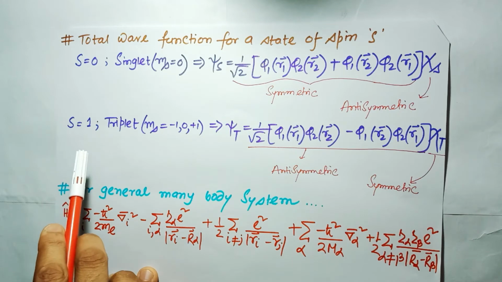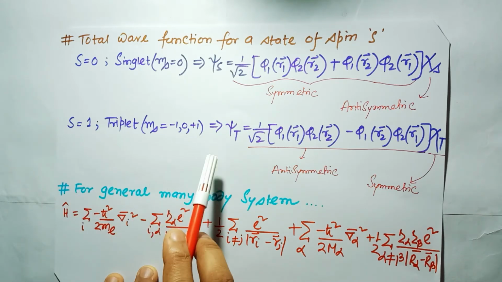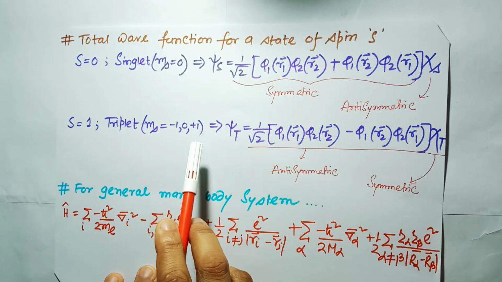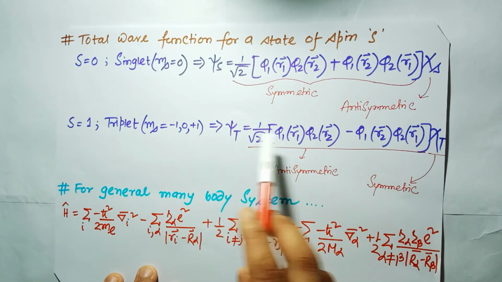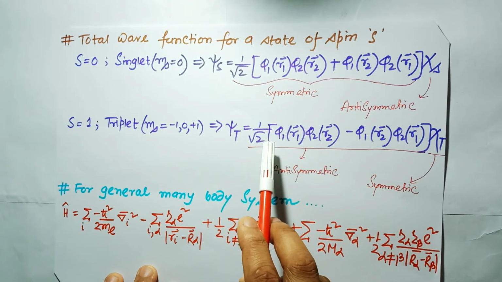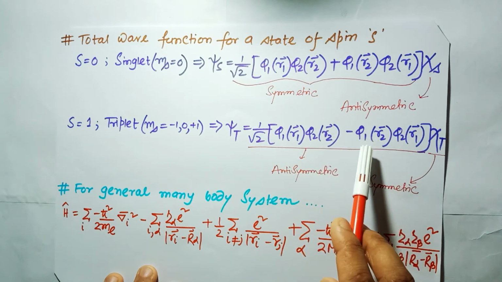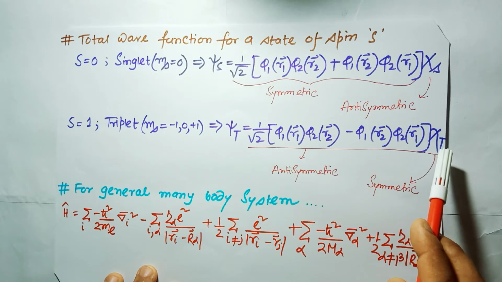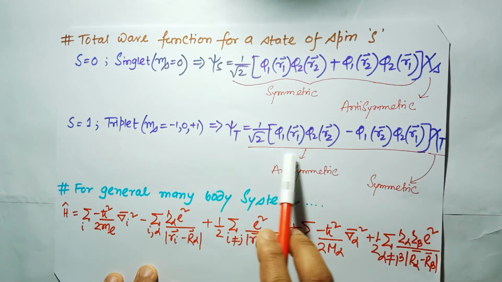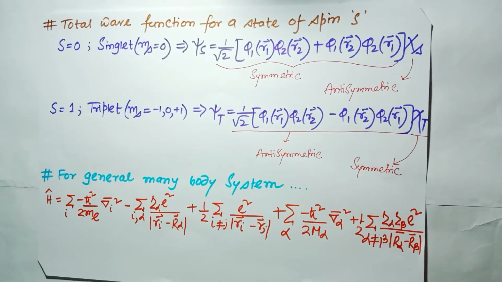For S is equal to 1, this is called the triplet state, and the spin quantum number has 3 different values: -1, 0 and +1. So for the triplet state, the total wave function will be psi t is equal to 1 by root 2 times phi 1 r1 phi 2 r2 minus phi 1 r2 phi 2 r1 times the chi t, where t stands for triplet state. So this spatial part is antisymmetric and the spin part is symmetric in nature.